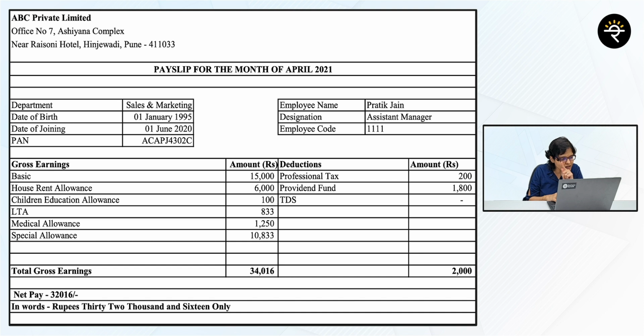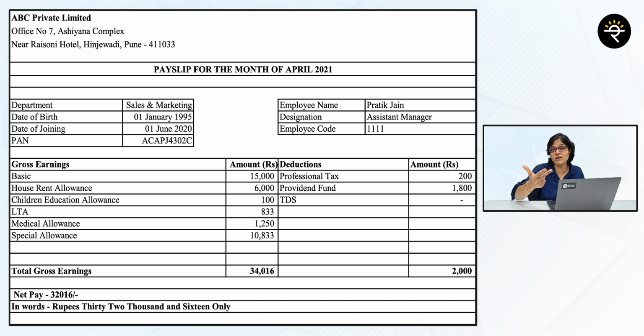Now, if you look at the other points in your payslip, what are these? House rent allowance, children education allowance, LTA, medical allowance, special allowance. I'm taking some creative liberty here. If I look at these allowances, it's as good as an employer taking full care of the employee. How? Employer is giving you basic salary. Employer is ensuring that they pay for your house rent by giving you a house rent allowance, so taking care of your accommodation.